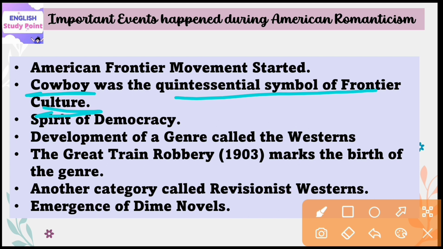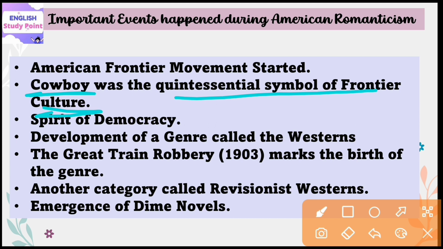Now during this time, these people were adopting a kind of democratic spirit within themselves. They want to live in a free land having economic equality, where common people are able to rise. It means that they want a type of land where there is no economic disparity, and where common people get the opportunity to progress. So they want to live in such kinds of lands.